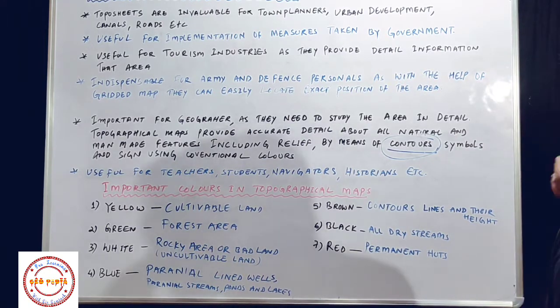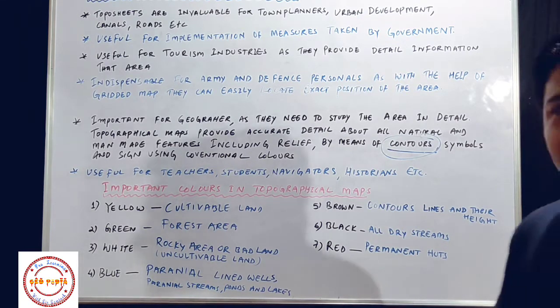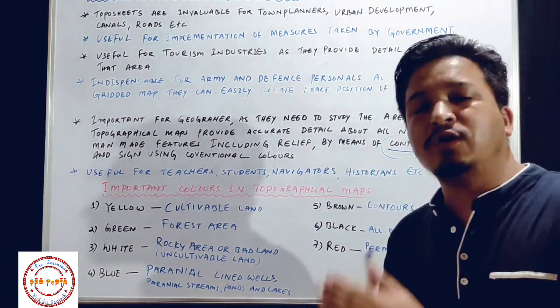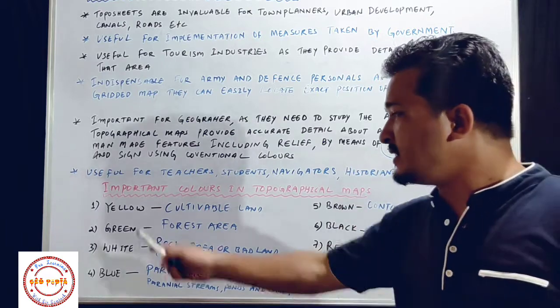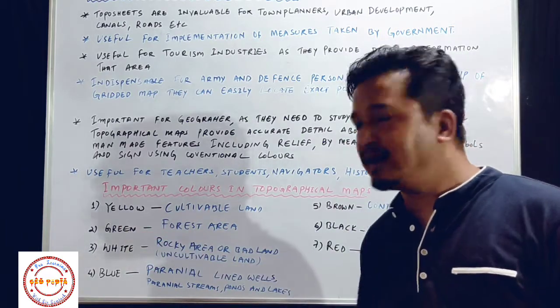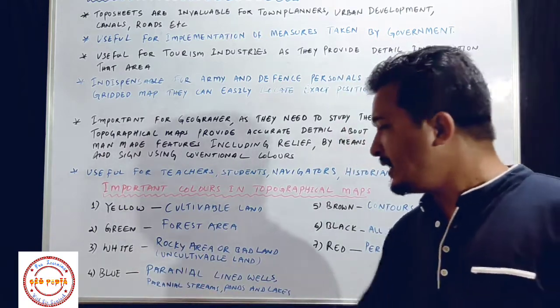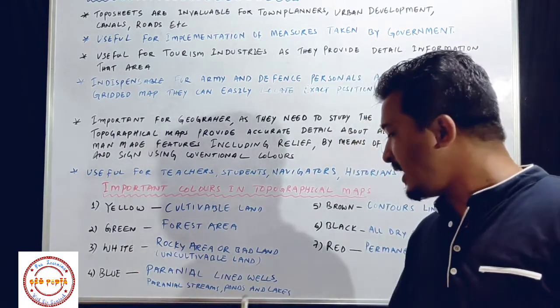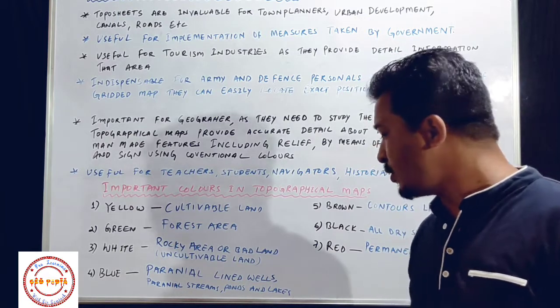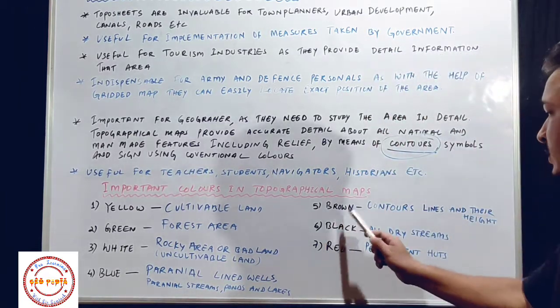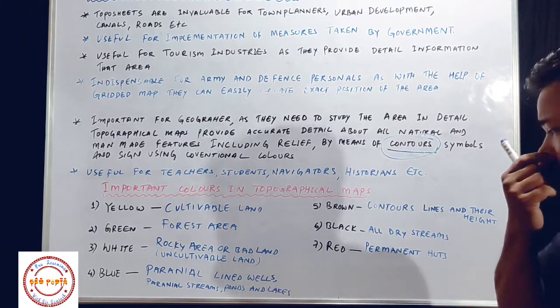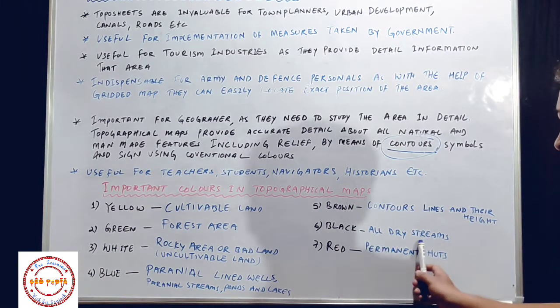Okay. So students, there are 7 colors on the topographical map. First one, as I told you, is yellow for cultivable land, green for forest area, white for uncultivable land, blue for perennial lined wells and perennial streams, ponds, lakes. Then brown color is for contour lines and their height. Then black is for dry streams.